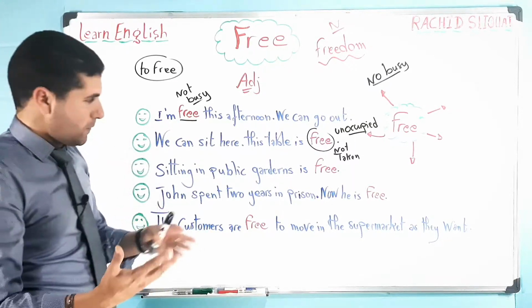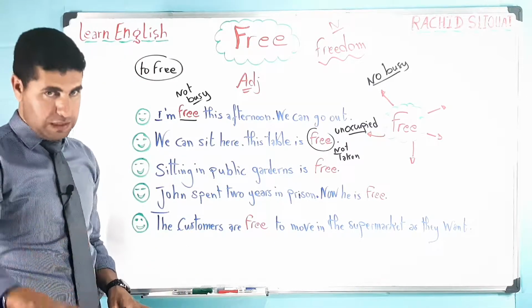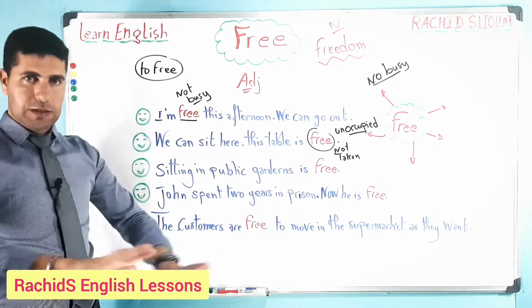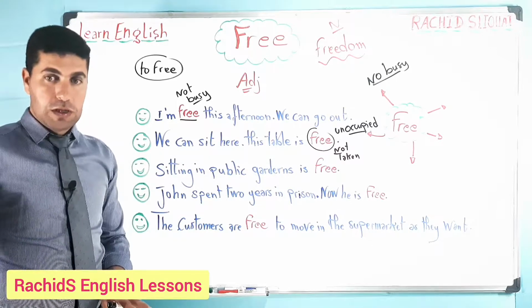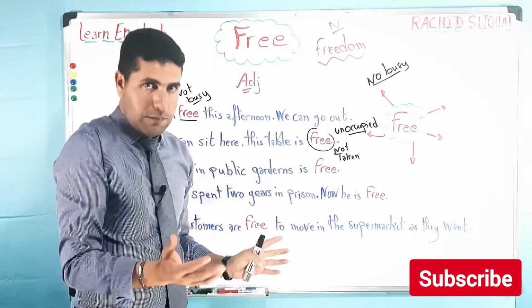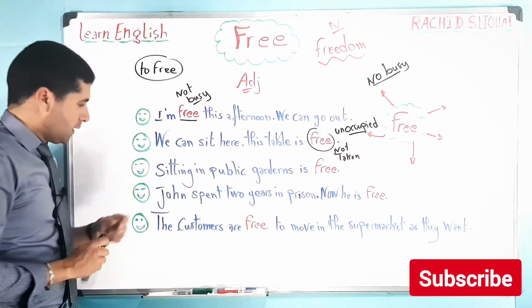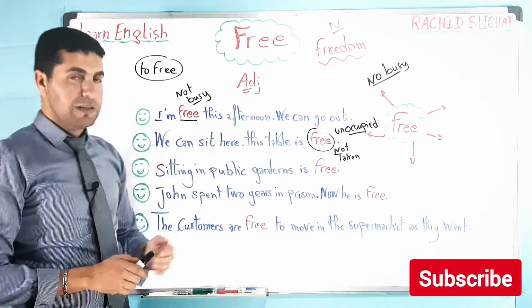So these are different words that we can use with the word free. Free chair. If the chair is free, you can sit. For example, if you're in a classroom and you want to sit, you look for a free chair, which means a chair which is unoccupied, okay? All right, let's see number 3. Sitting in public garden is free.